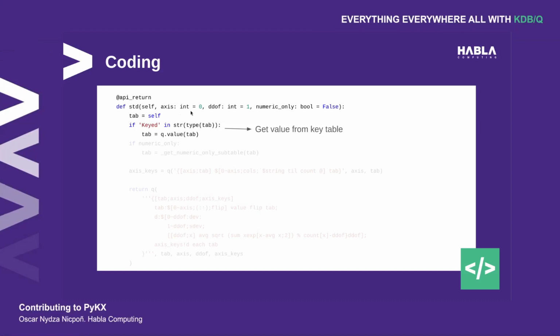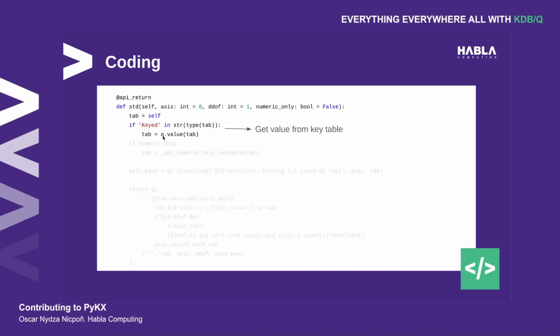Then we have the axis, by default 0, the delta degrees of freedom parameter, by default 1, and numeric only, set to false by default. So this is going to be our front-facing interface. Then we deal with the keyed tables, and this is the way that we detect that. If that turns out to be true, then we need to get the value out of it.